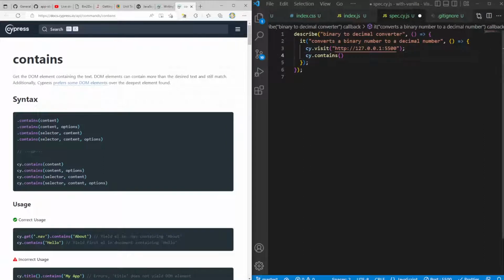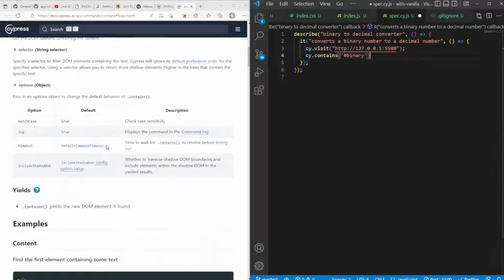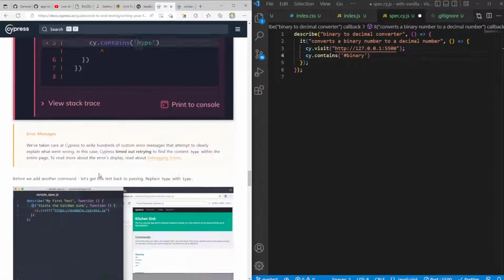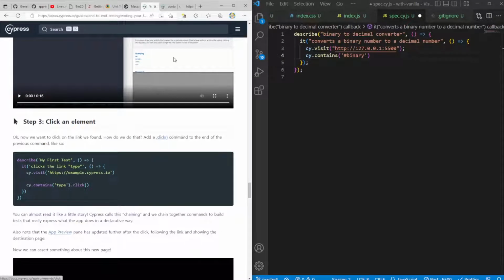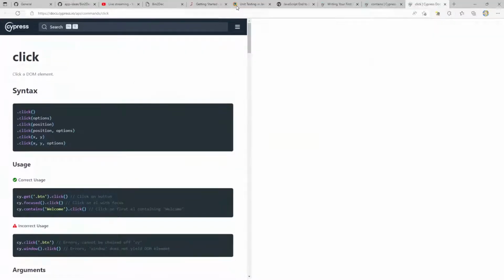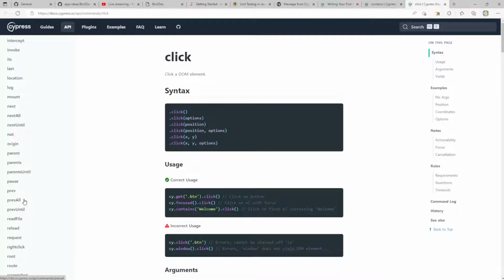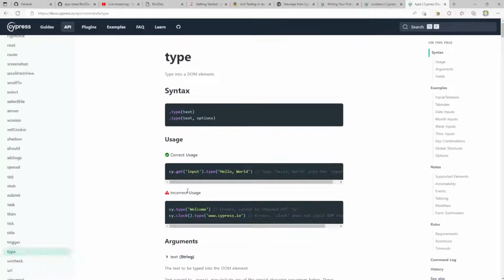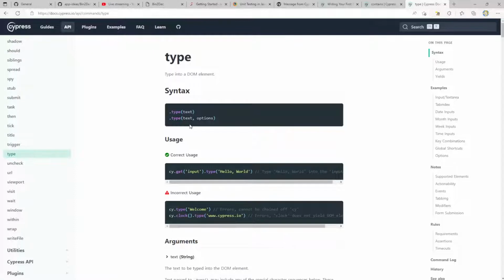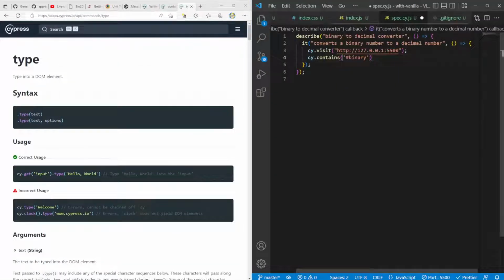We can use a selector. Okay, so I want to actually get binary, and then instead of click, let me see. I imagine there's probably going to be other options. Okay, click, and there should be type. Yep, type. Awesome, that's cool. Oh, hey, it looks like we're getting some messages here. Interesting. How can we handle these messages here? We'll figure it out. cy.contains binary.